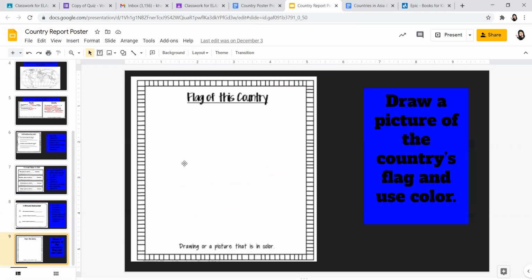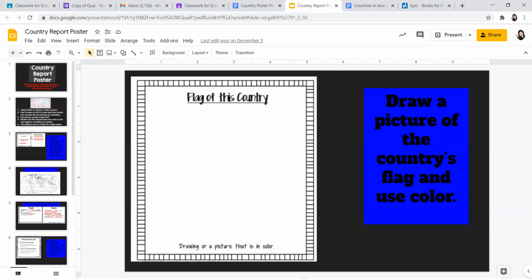And then a final part of this major project is a flag of the country. You're going to draw a picture of the country's flag. So again, in the books that you'll look at in EPIC, you can determine what the flag is, and then do your very best to draw it and color it in.